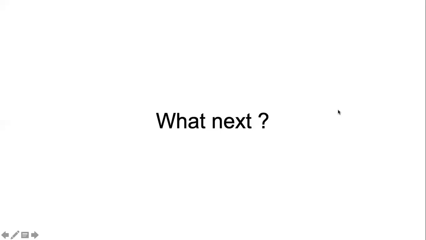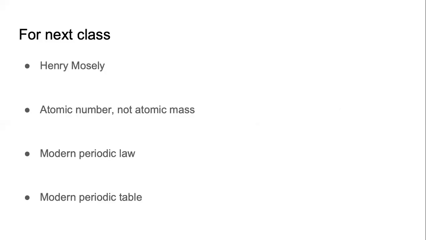So what next? Some more research was done by more scientists. We will study about those research and those scientists next time, tomorrow. But to give you a hint of what we are going to study, we will come across this scientist called Henry Moseley.